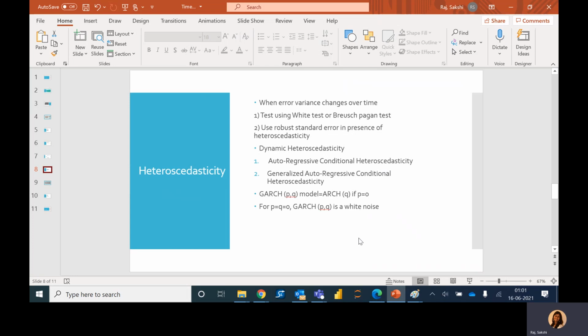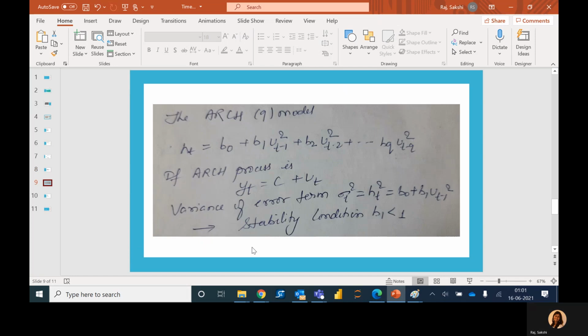What is white noise? White noise is something which cannot be predicted. It is pure noise. If we talk about any signal, it consists of two components. The first component is something that can be predicted, and that's what we model. And then there is another component which cannot be predicted. So this pure noise is called white noise.